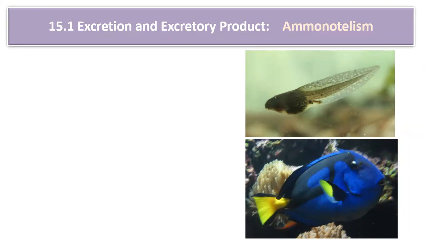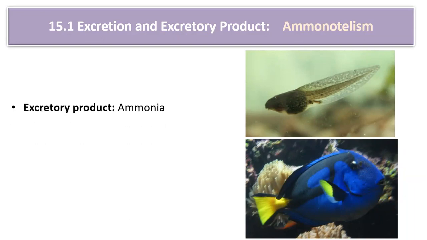Ammonotelism can be exhibited by aquatic invertebrates, bony fish, and larval stages of amphibians. Even animals without an excretory system, for example amoeba, which is a protozoan, can excrete ammonia. Ammonia is excreted through the general body surface, gills or the kidney. So that is the first mode of excretion known as ammonotelism.